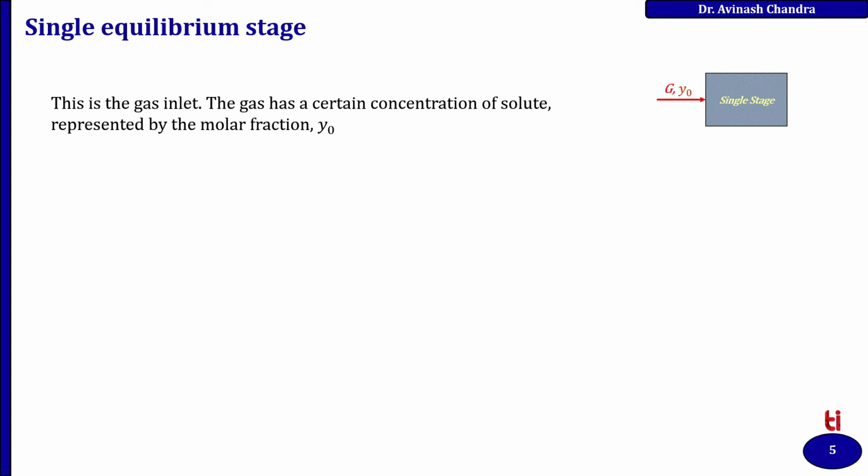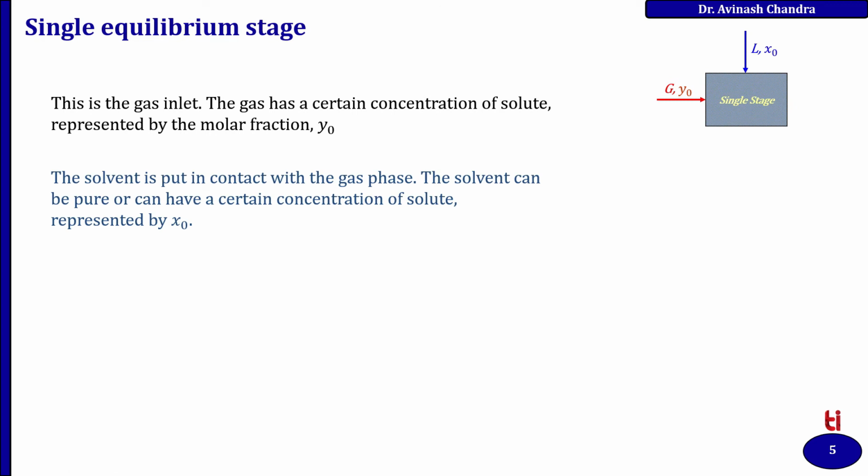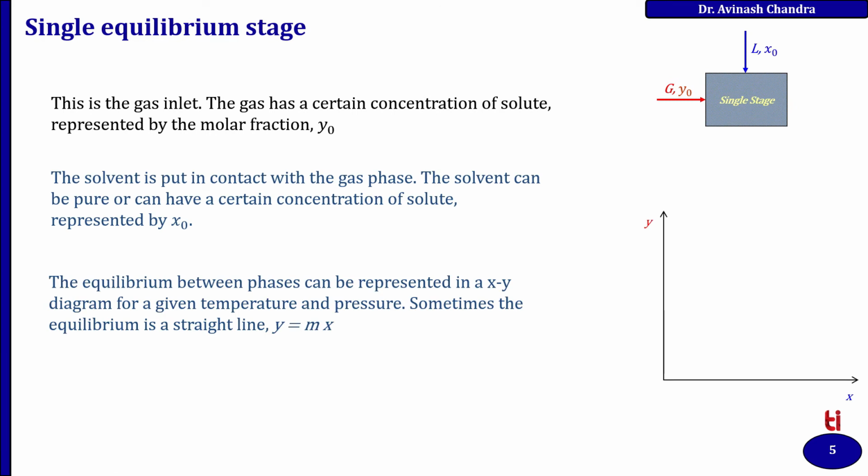So this is the gas inlet. The gas has a certain concentration of solute represented by mole fraction Y0. The solvent is put in contact with the gas phase. The solvent can be pure or can have a certain concentration of solute X0, and the flow rate of the gas phase is G and the flow rate of the liquid phase is L. The equilibrium between phases can be represented by an XY diagram. So here Y equal to mx is the line of the equilibrium curve.